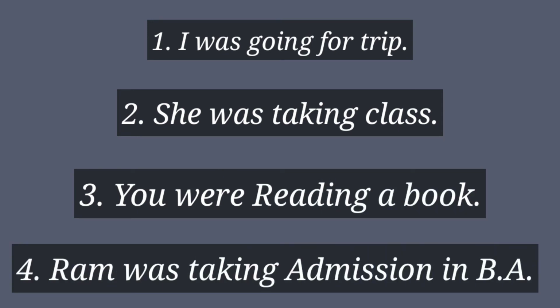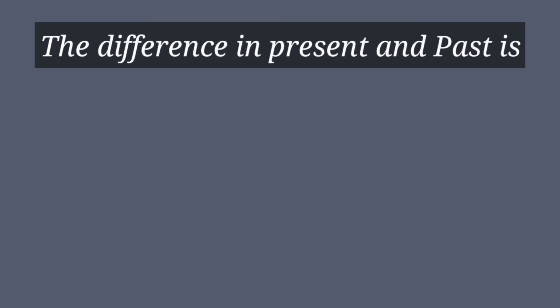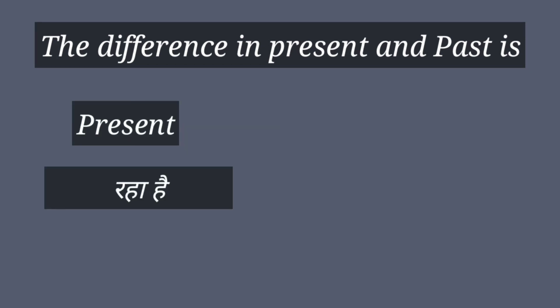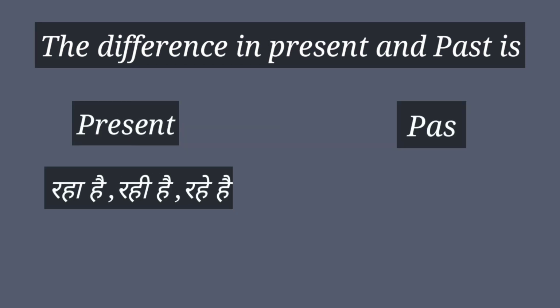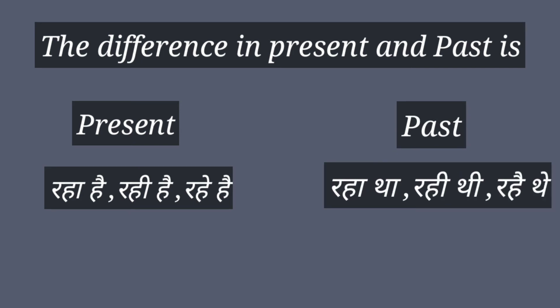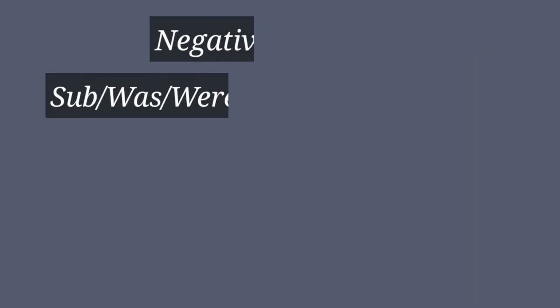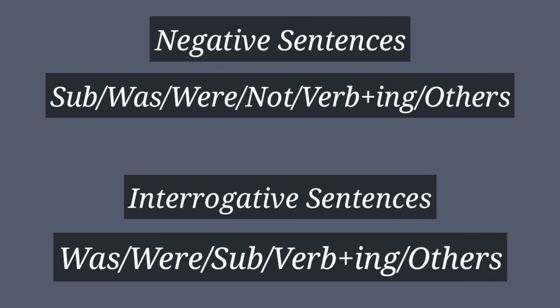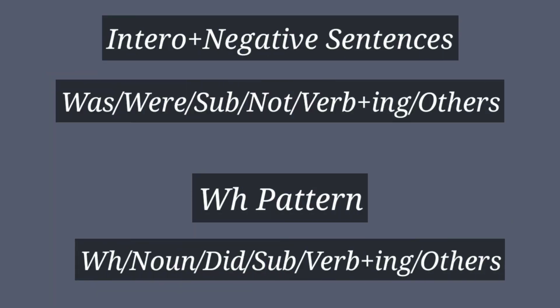So friends, as you know I already explained all the things in present, but in past the only difference is that in present you will use raha hai, rahi hai, rahe hai, and in past you will use raha tha, rahi thi, rahe the. This is the only difference. You will use was, were. You can see the pattern of the other types of sentences. You can put the video on hold and take a screenshot.